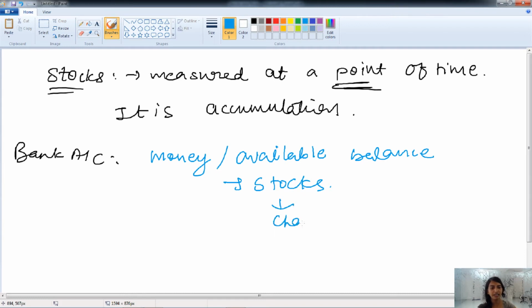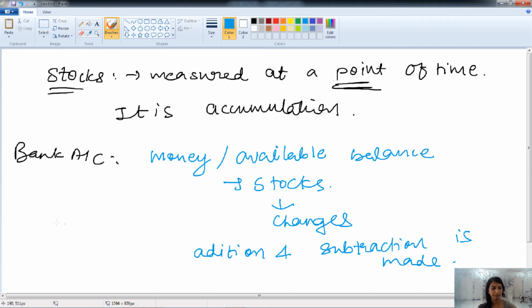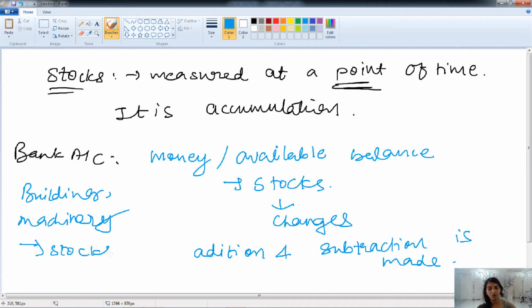So we can say that the stock changes as and when addition and subtraction is made. Here the building, machinery or tools of any firm at a point of time, at a particular period of time, is known as the stock.